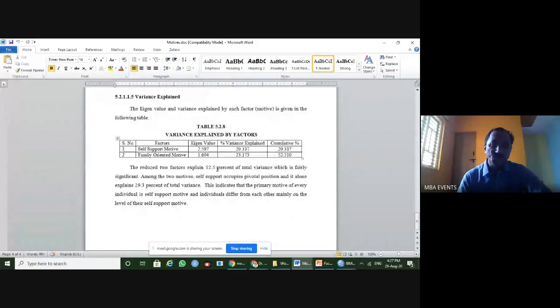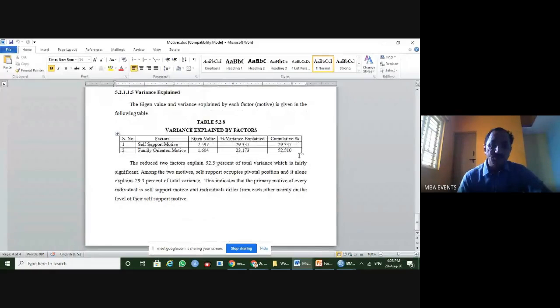Also with the variance explained, how much of the data was explained by the respondents when they were asked the questionnaire. So 52.51% explanation was done through the variance, which can be considered for understanding how much percentage is explained, and that will give confidence to the researcher.